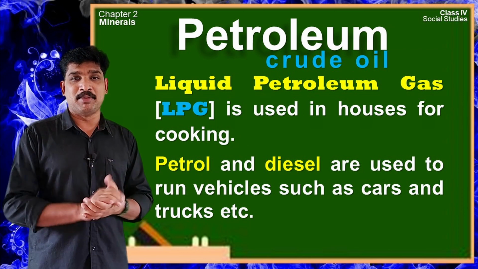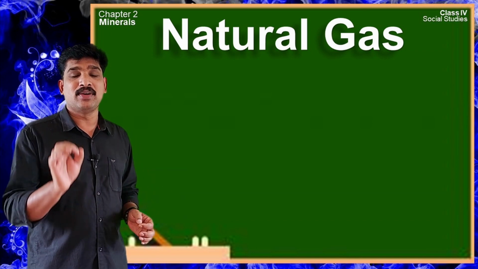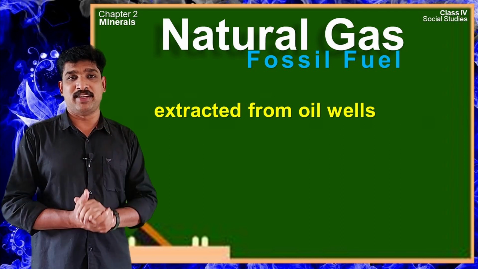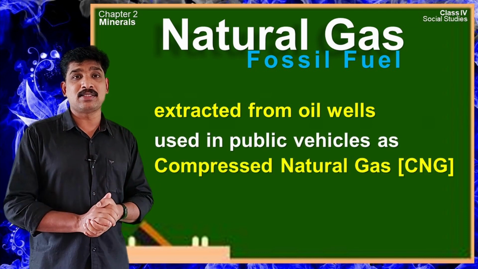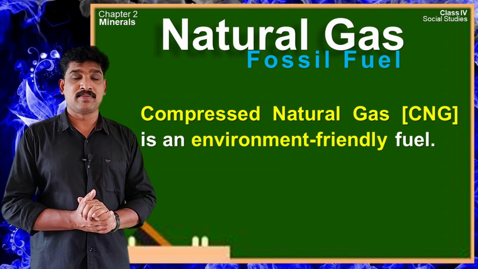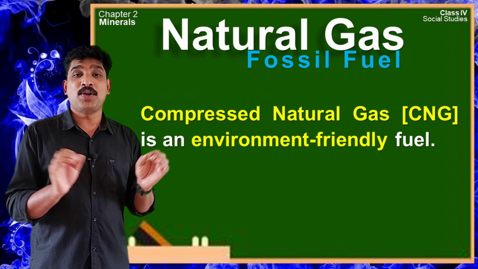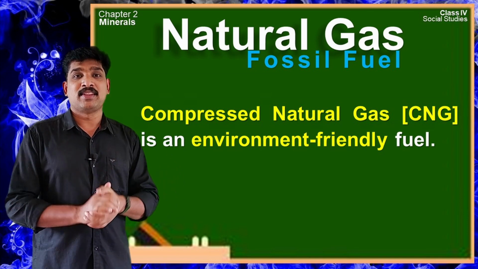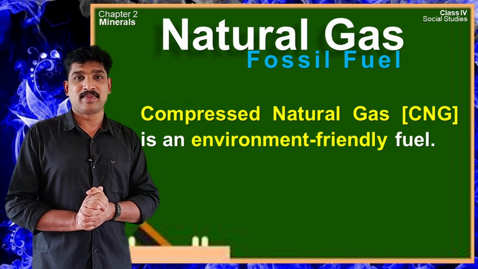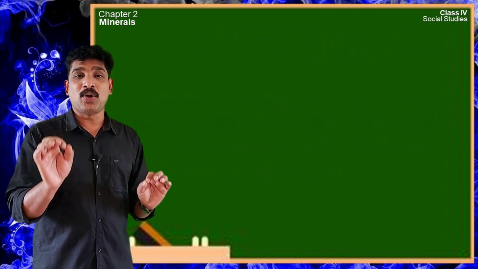Another important non-metallic mineral is natural gas. Natural gas is also a fossil fuel. It is extracted from oil wells and is purified. It is used in public vehicles as compressed natural gas. We call that as CNG. Compressed natural gas or CNG is an environment friendly fuel. What do you mean by this environment friendly fuel? That is a fuel which will not harm or destroy the environment. It causes no pollution. That's all about metallic and non-metallic minerals.